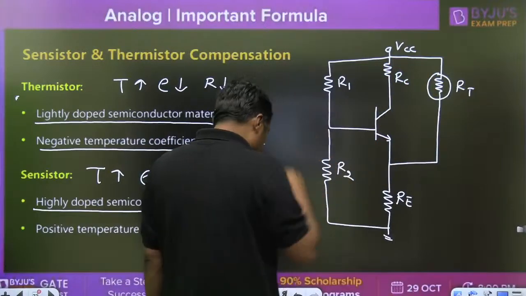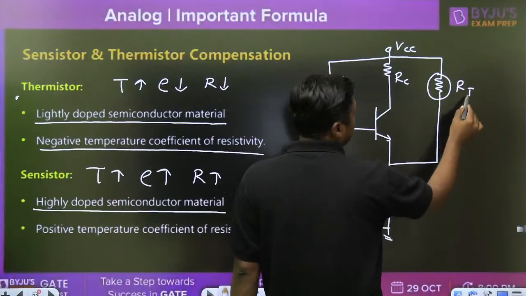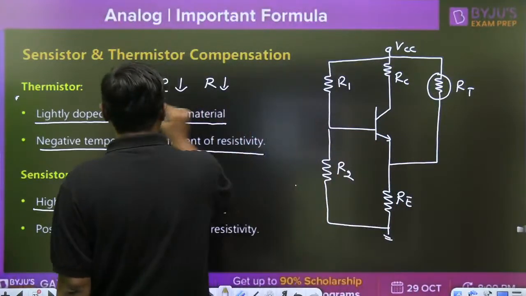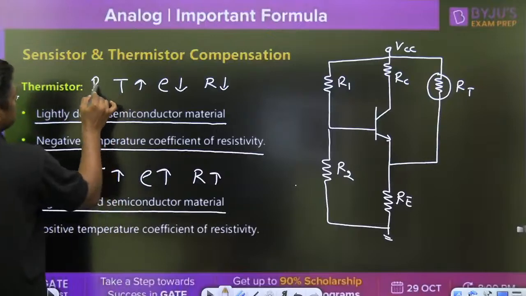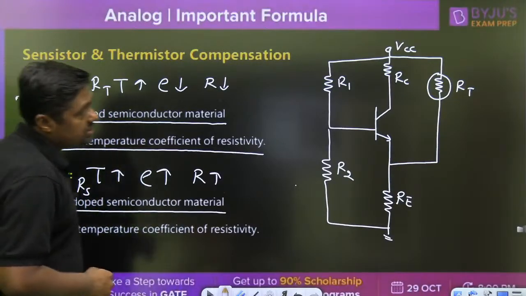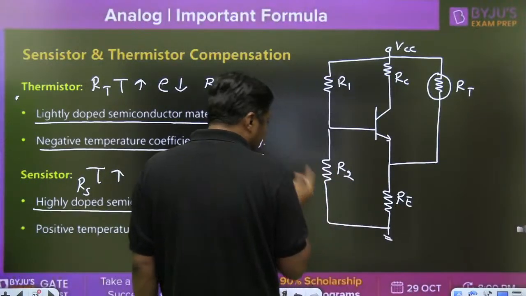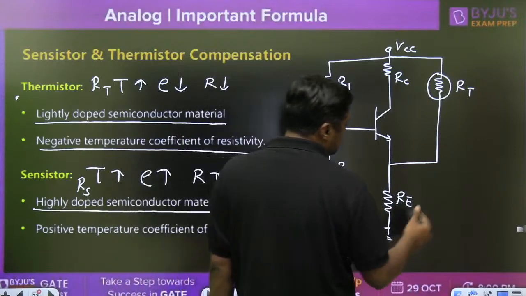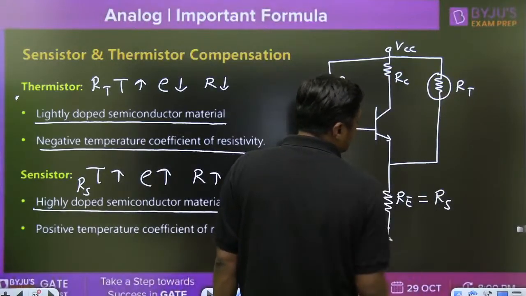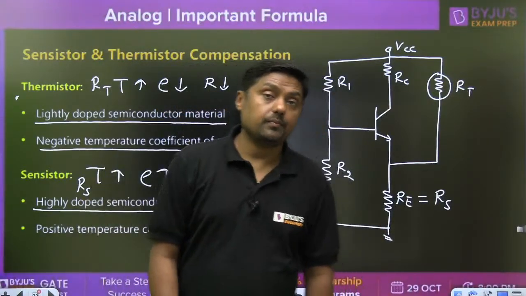If you want to replace this resistor, we are connecting this resistor. This is RT, meaning thermistor. RT means thermistor and RS means sensistor. If you want to replace RE, then as the temperature increases, this resistance will increase. That is the sensistor.